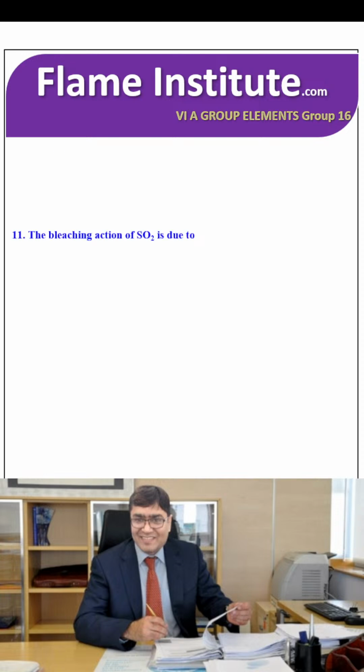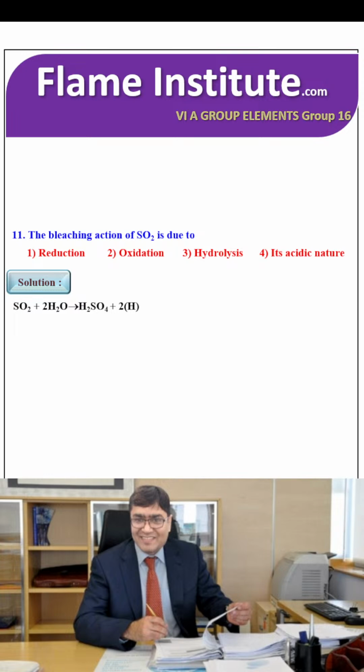In bleaching, the action of SO2 is due to reduction, oxidation, hydrolysis, or its acidic nature. SO2 plus 2H2O gives H2SO4 plus 2H. In this reaction, reduction is happening. So the bleaching action of SO2 is due to reduction. So the first option is the right option.